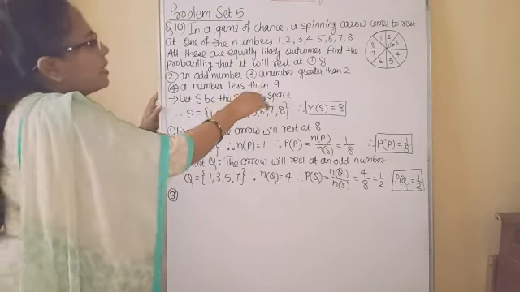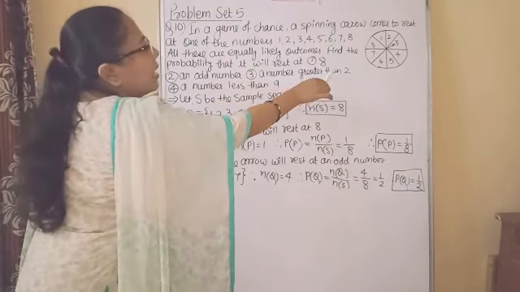Third is the arrow will rest at a number greater than 2.